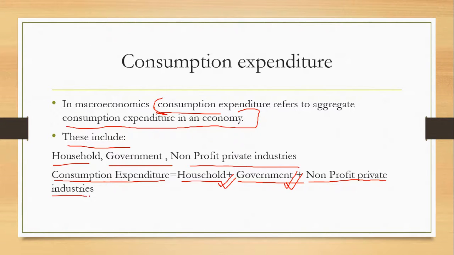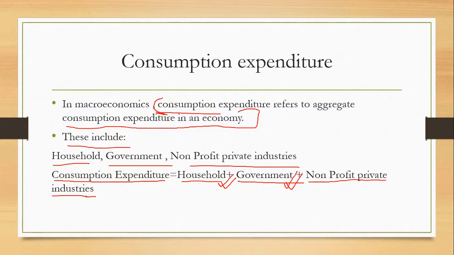Then non-profit private industries. Okay, why non-profit private industries and not private industries? If you know the answer, you can write in the comment section, but I will tell you why. Because when private industries consume anything, they do that for their own profit. That means they will add value to their own things.